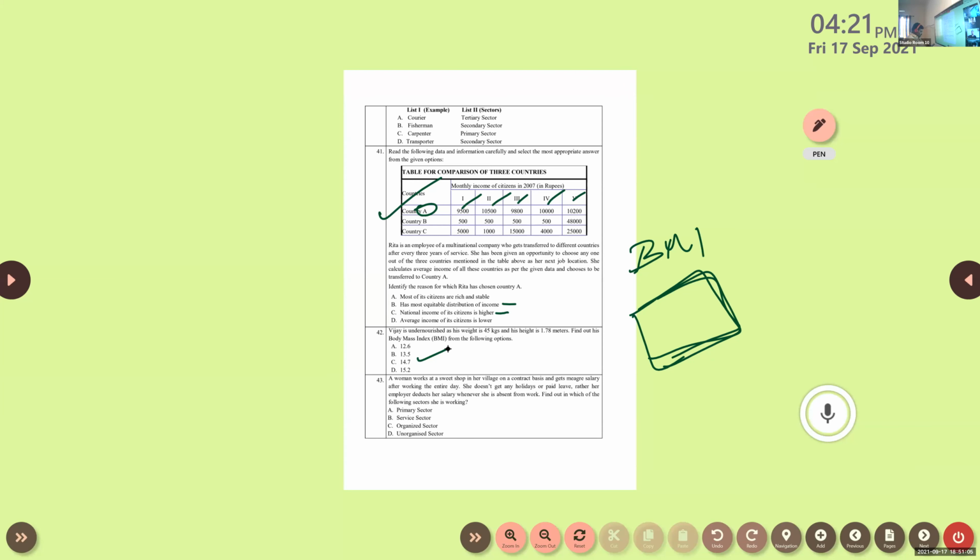Okay. So question number 43. A woman works at a sweet shop in her village on a contract basis and gets a mere salary. After working the entire day, she doesn't get any holidays or paid leaves. Rather, her employer deducts her salary whenever she is absent from work. Find out in which of the following sectors she works. Unorganized. Okay, option D, unorganized sector. Yes, sir. Going for the next question.